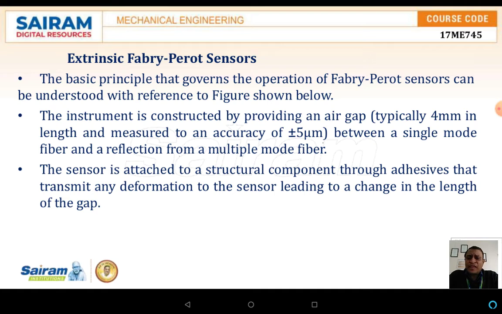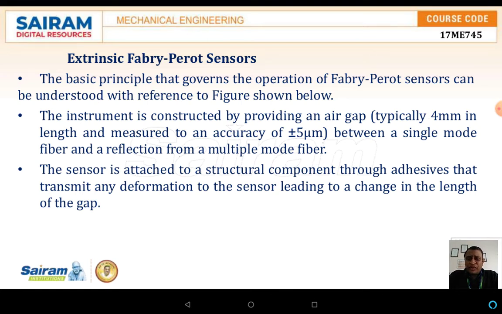The basic principle that governs the operation of the Fabry-Perot sensor can be understood with reference to the figure shown below. The instrument is constructed by providing an air gap between the single mode fiber and a reflection from a multi-mode fiber. The sensors are attached to the structural component through adhesives that transmit the deformation to the sensors, leading to a change in the length of the gap.